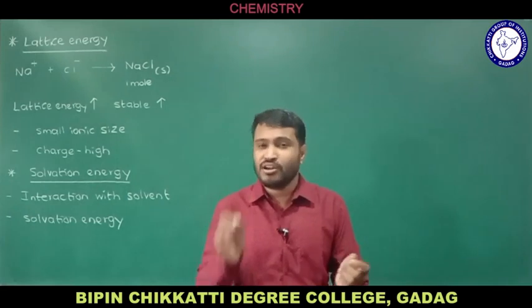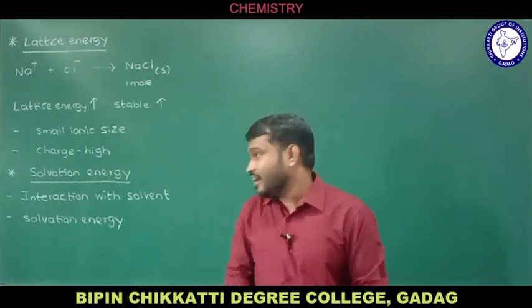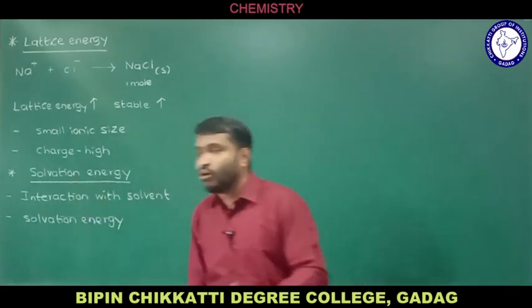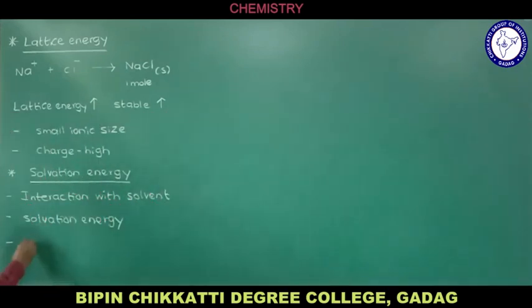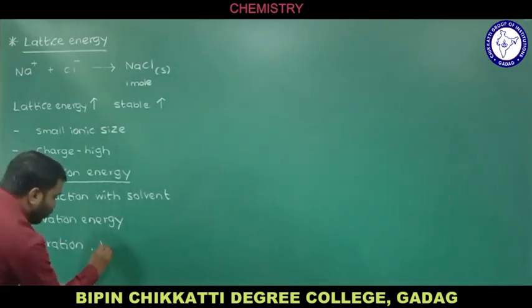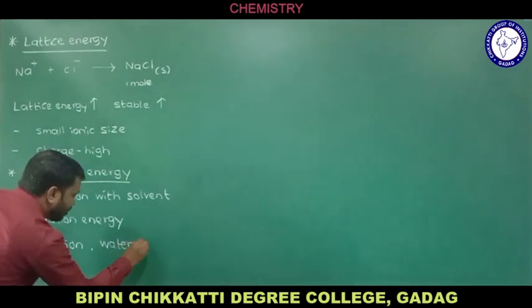If you consider water as the solvent, then we don't use the word solvation. Instead of that, we use one more word, which we call hydration. So try to know that one. Hydration is the word used when water is the solvent.